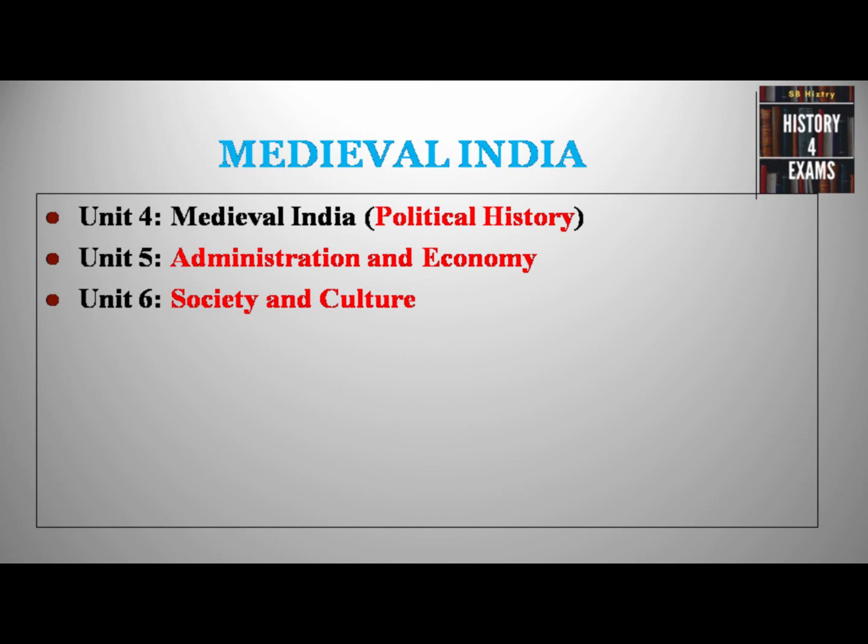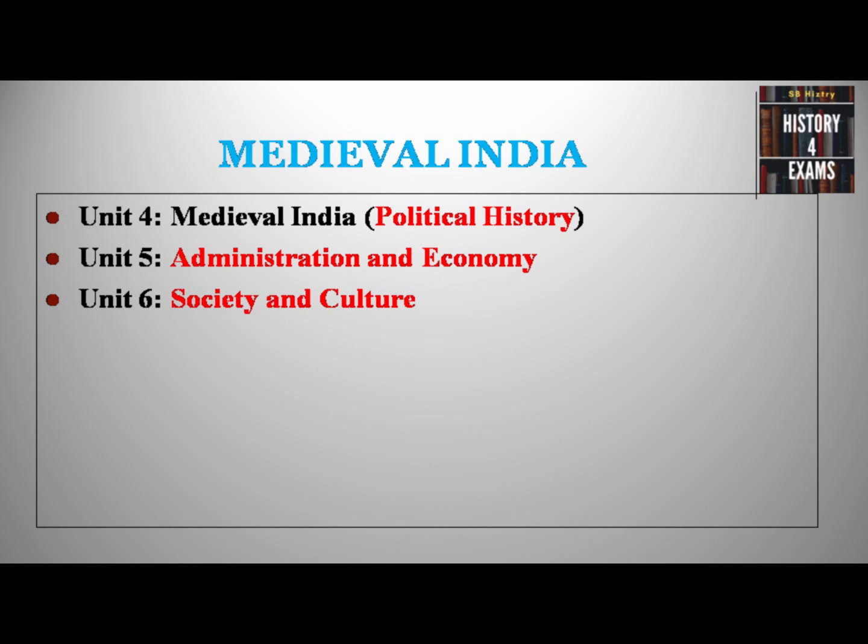Now let's move to the units of medieval Indian history. We already know that medieval Indian history covers certain dynasties, the Muslim dynasties such as the Delhi Sultanate, the Mughals, and in between, Vijayanagara and the Bahmani Sultans most importantly. Unit 4 of this topic covers the political history of these people and unit 5 deals with the administrative and economic aspects. Unit 6 covers society and culture during the medieval period such as the Sufi culture and the Bhakti movement.